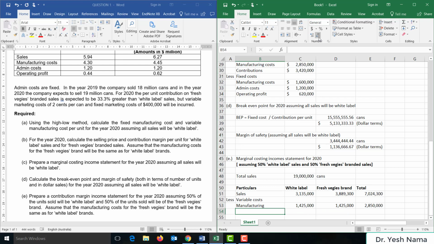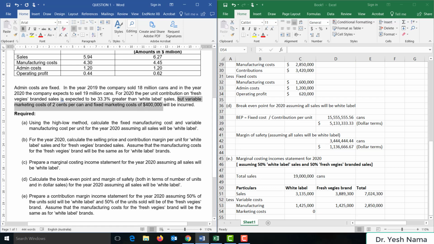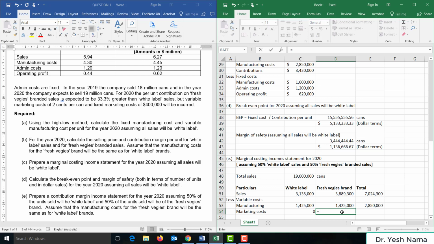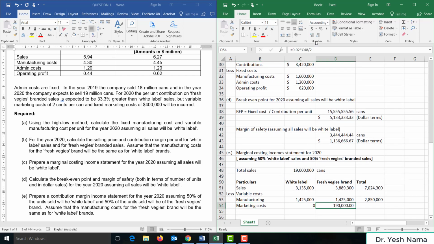Then we move on to variable marketing costs. We do not have any variable marketing cost for white label branded sales. We only have variable marketing cost of 2 cents per can for fresh veggies branded sales. 0.02 times 19 million upon 2. 190,000 is the variable marketing cost.